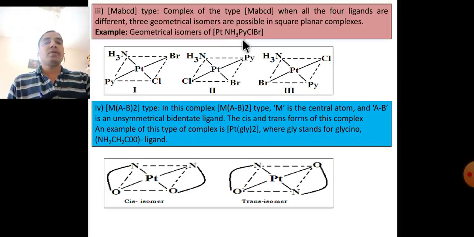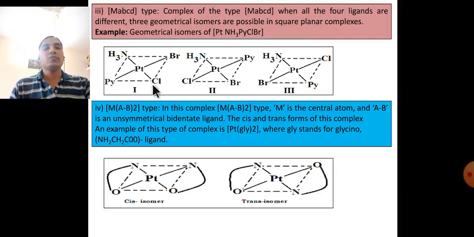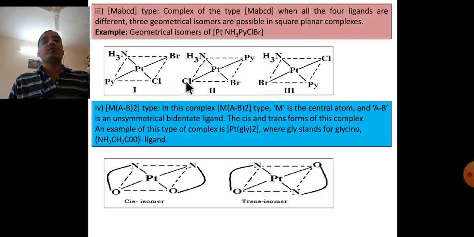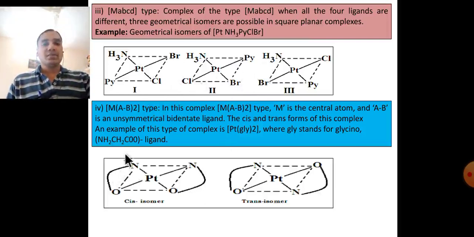For example, platinum with ammonia, pyridine, chlorine and bromine. The first isomer shows only a change of the ligand: ammonia as it is, then chlorine here, pyridine here, then chlorine here, pyridine and bromine. Only the positions of pyridine, chlorine and bromine change in the three isomers.